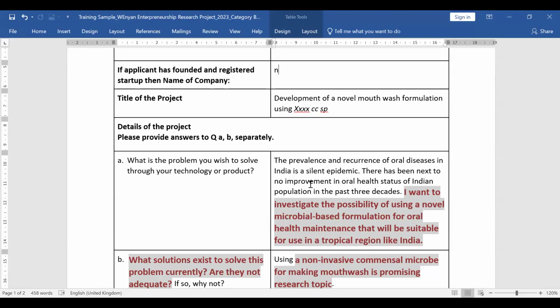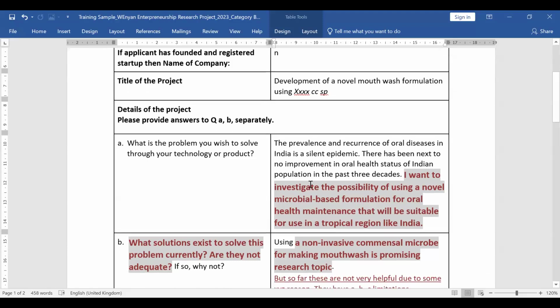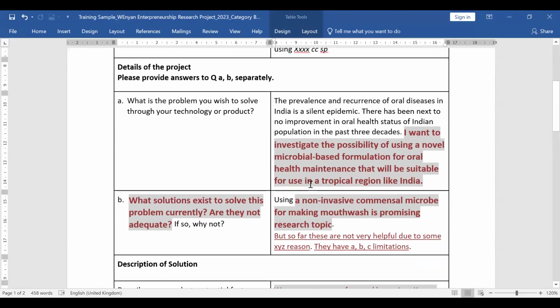She wants to investigate only the possibility. She's not saying I will make a product. She's saying I am investigating, and so she's in the ideation stage. So that's how, as clear and honest and straightforward, you should also write that look, there is a problem of, say, climate change or soil contamination by pesticide or oral health over here. There is a problem. Everybody knows. Nobody is going to contest that.